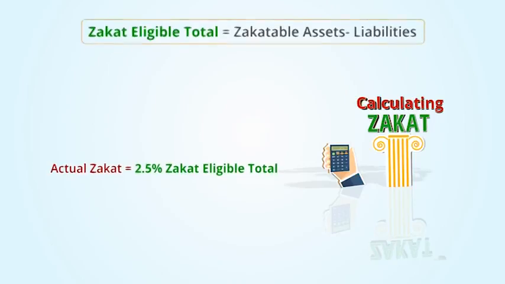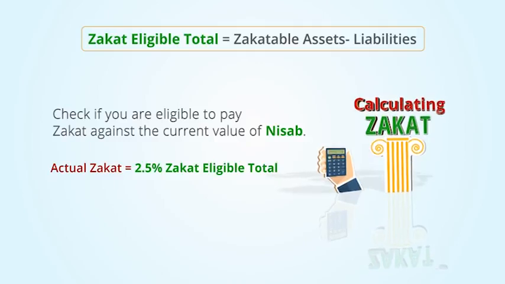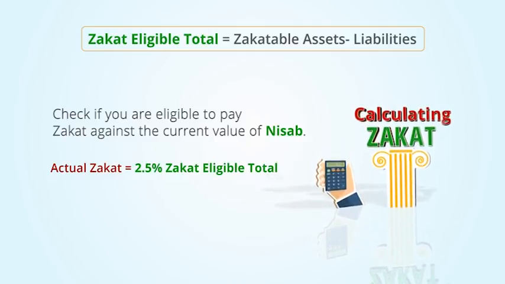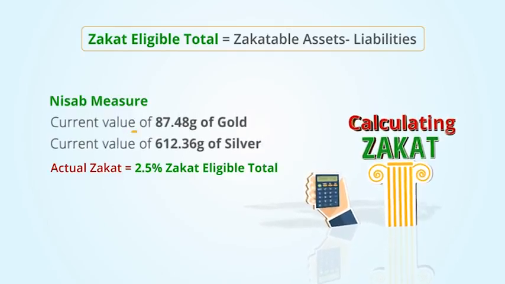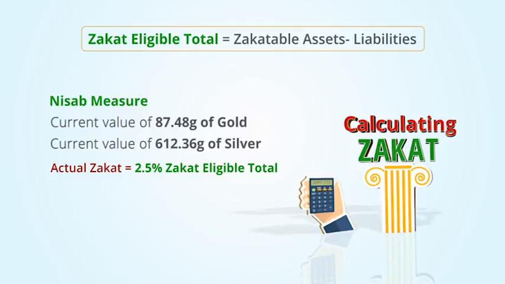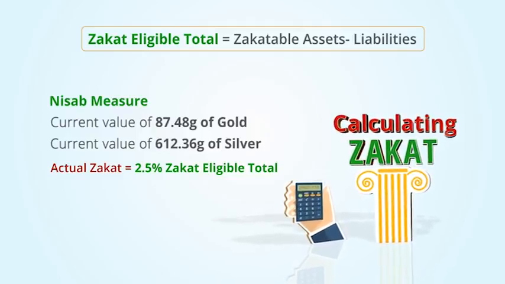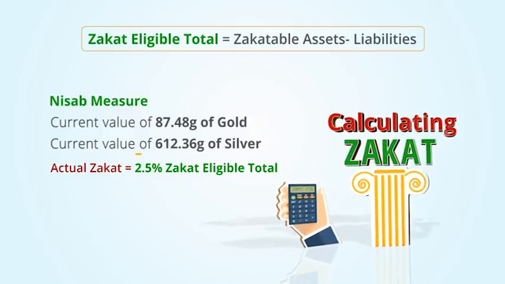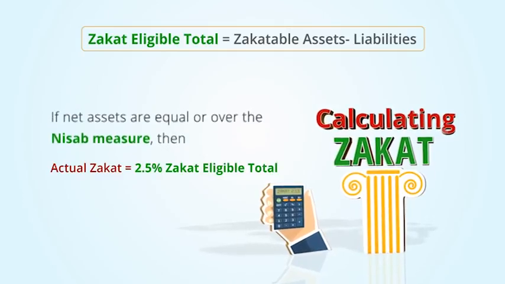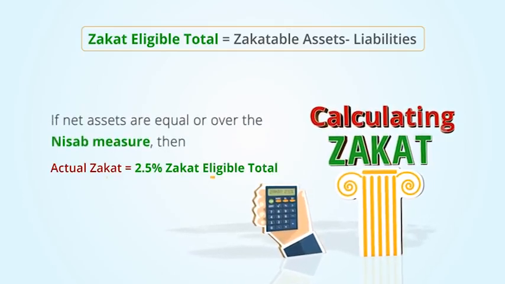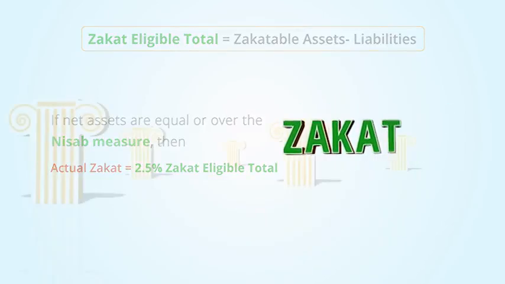After subtracting your liabilities from your assets, you can now check if you are eligible to pay zakat against the current value of nisab. If you have only gold assets, then the nisab measure for gold must be used, which will be the current value of 87.48 grams of gold. If you have mixed assets, which is most likely, you should use the nisab measure for silver, which will be the current value of 612.36 grams of silver. If your net assets are equal to or over the nisab, then zakat is due on 2.5% of your total net assets. With this final figure, you now know how much you need to pay.